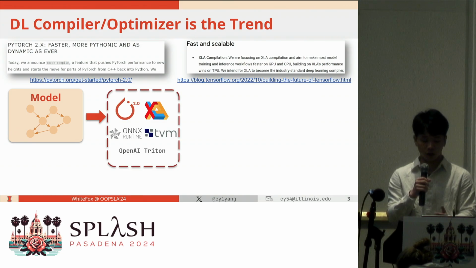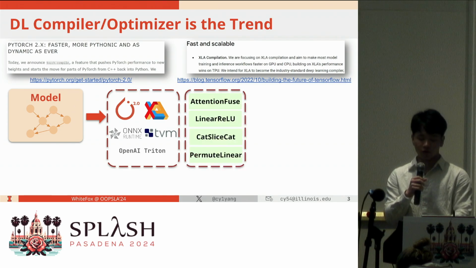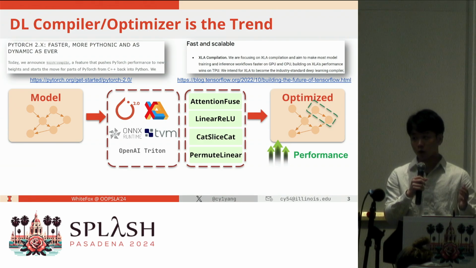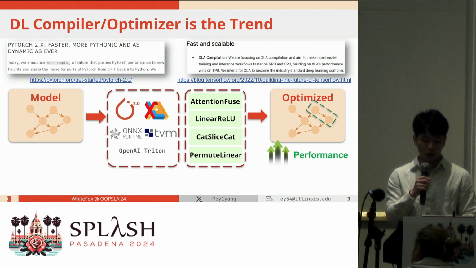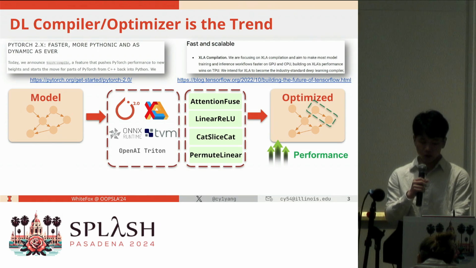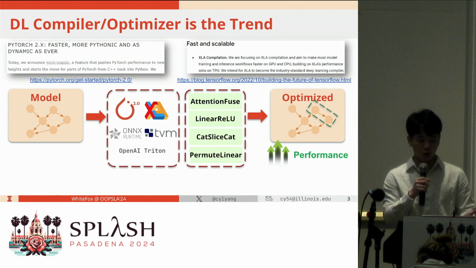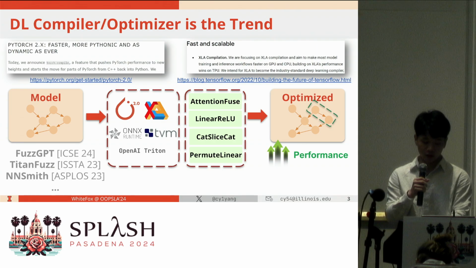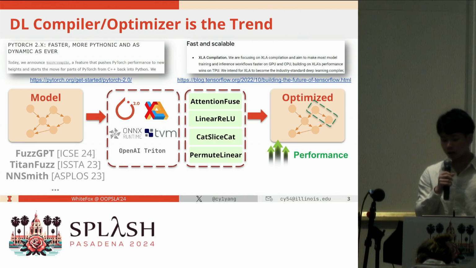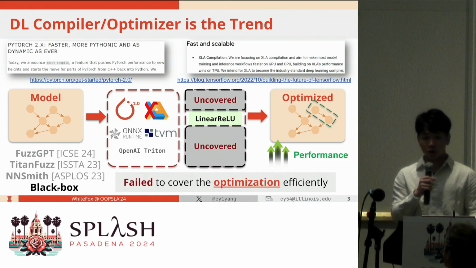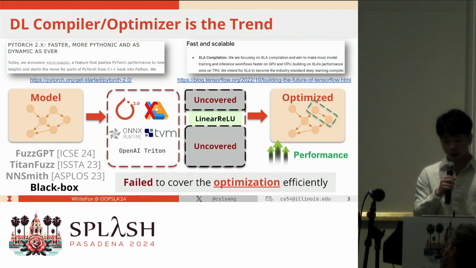Thus, they choose those compilers with various optimization strategies to get an optimized model which has greater performance. Due to the popularity and the importance, some work has been proposed to generate random models to test the whole process of this pipeline. However, they fail to cover the optimization strategies efficiently.